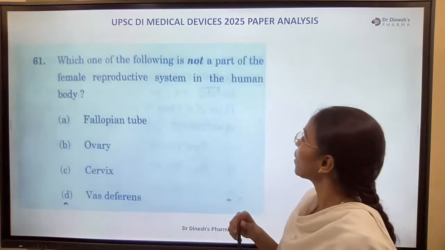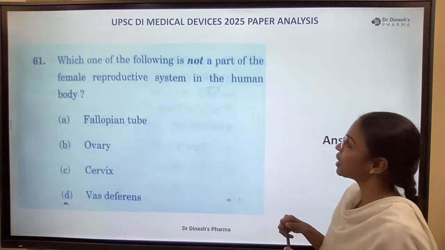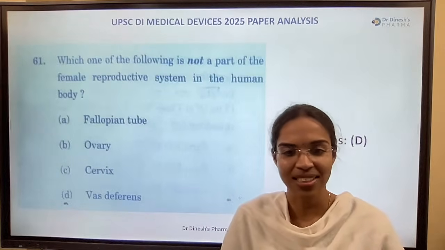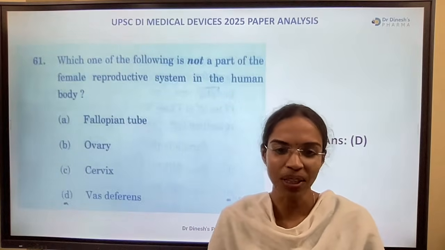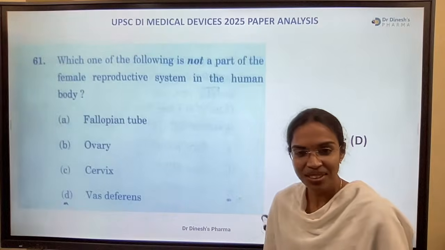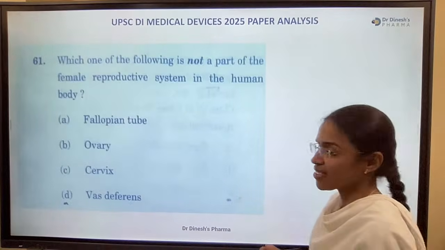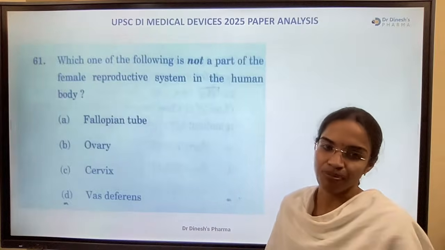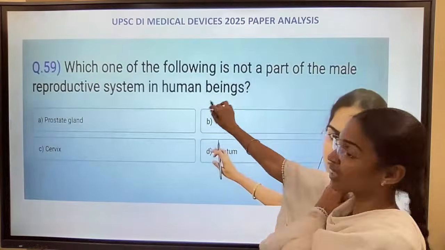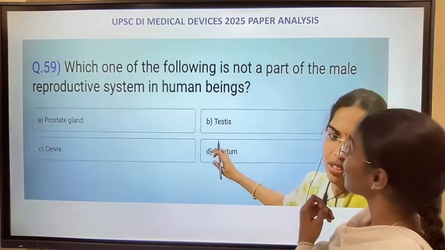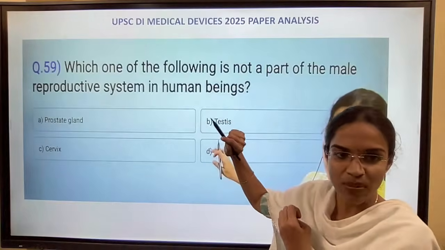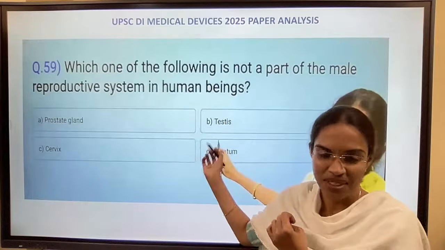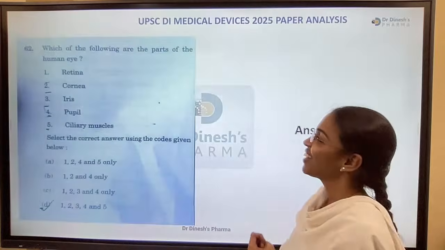Next. Which of the following is not a part of the female reproductive system in the human body? Question from general science. Very simple questions. Actually, general science questions were all too simple, right? So what's the right answer? Right answer, yes, D, vas deferens. It's a component of the male reproductive system, not of the female reproductive system. A similar type of question we also discussed in one of the previous papers. That was regarding not a part of the male reproductive system, but a similar question has appeared here.